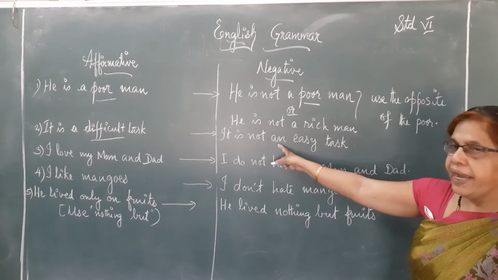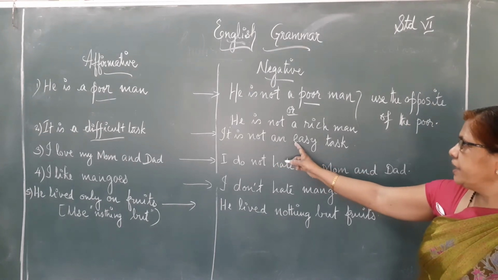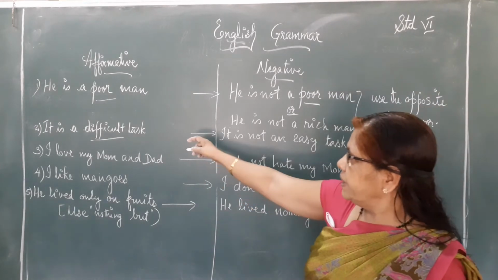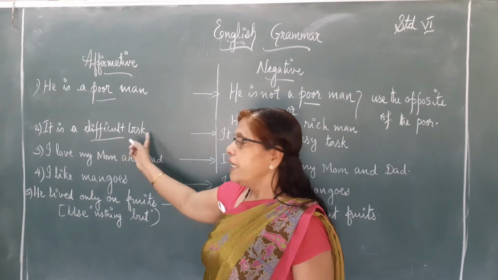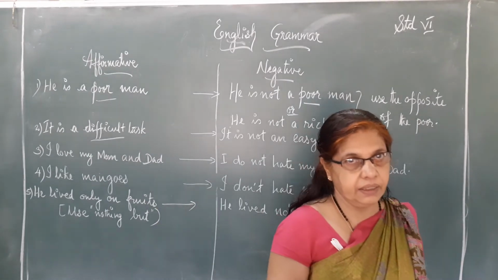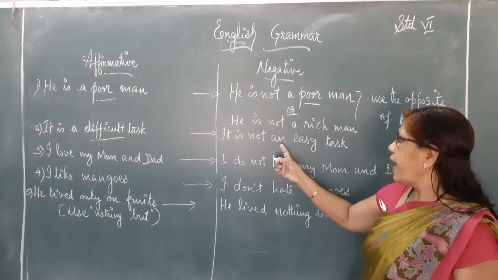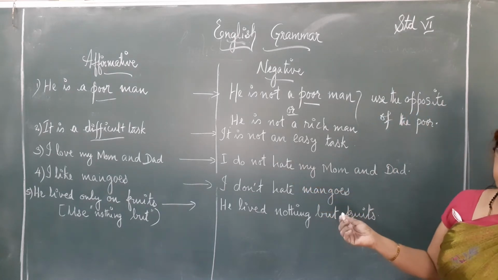Why do you use an here? Because easy begins with the vowel E. Okay. So, this is the affirmative: it is a difficult task. Okay. So, you can use that: it is not an easy task.